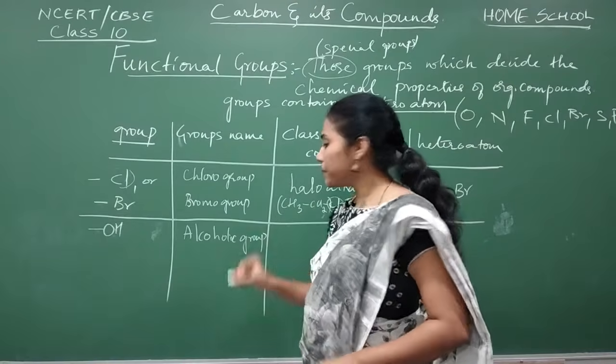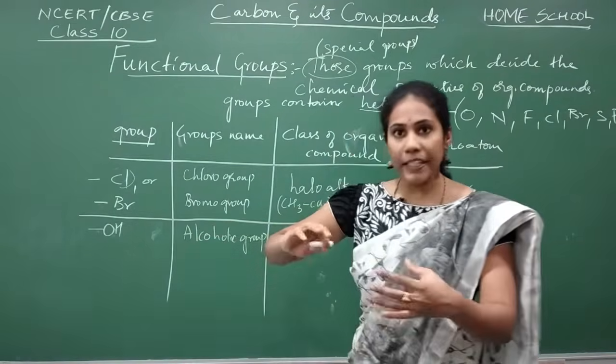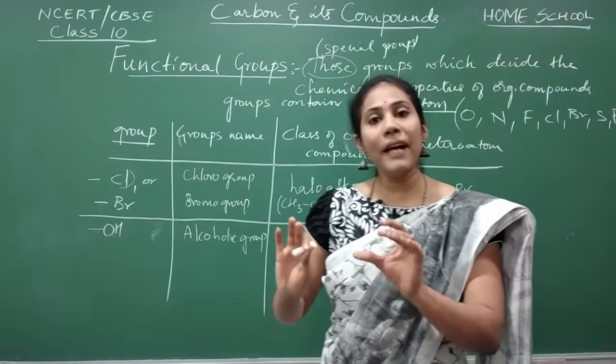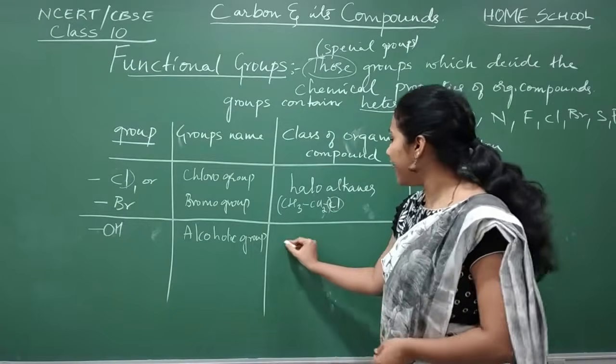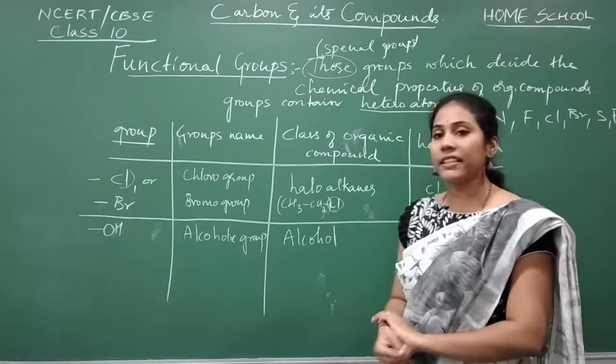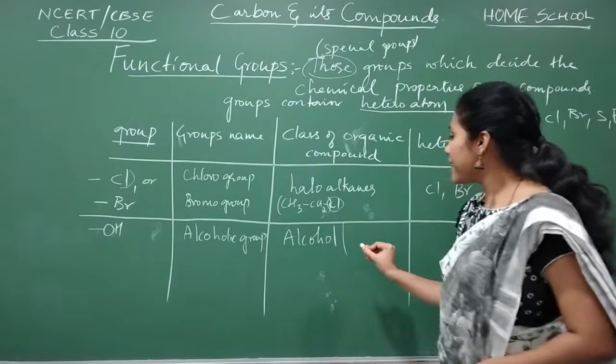Whenever this group is present in an organic compound, then those organic compounds are called alcohols. I can give you an example.